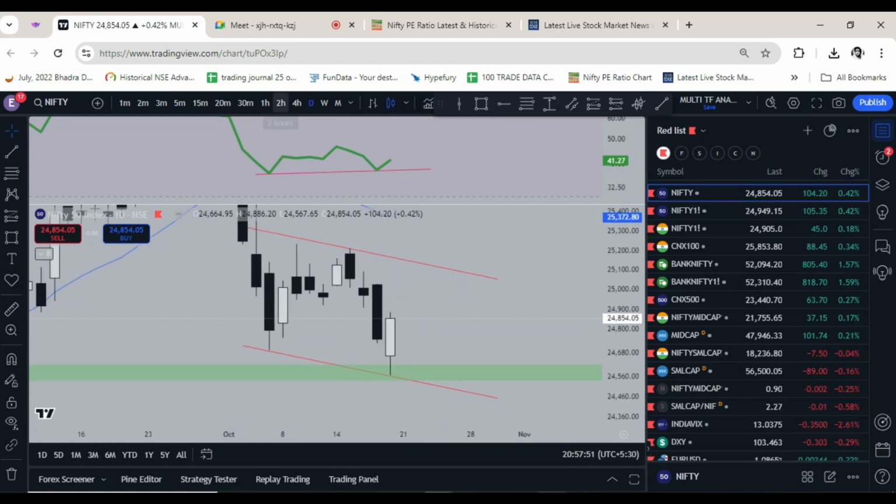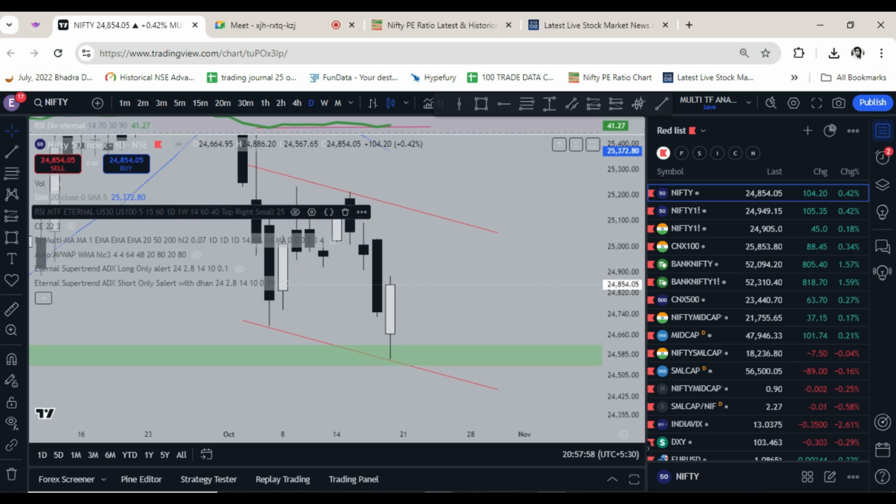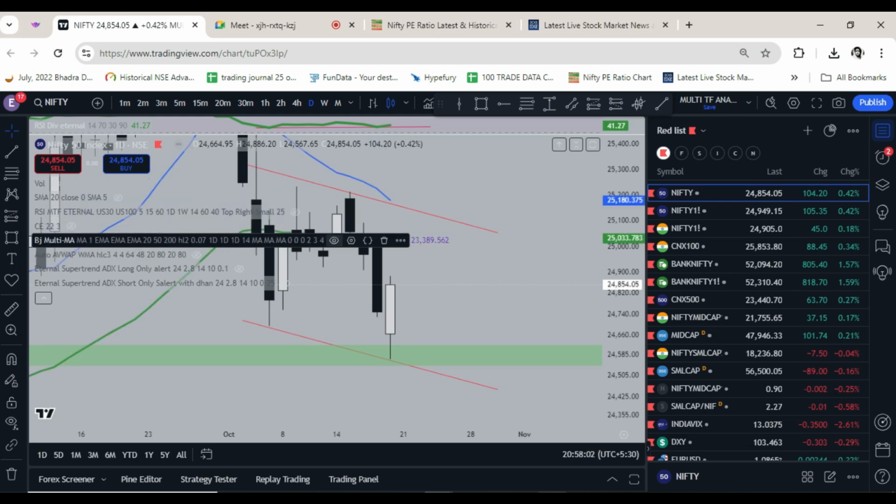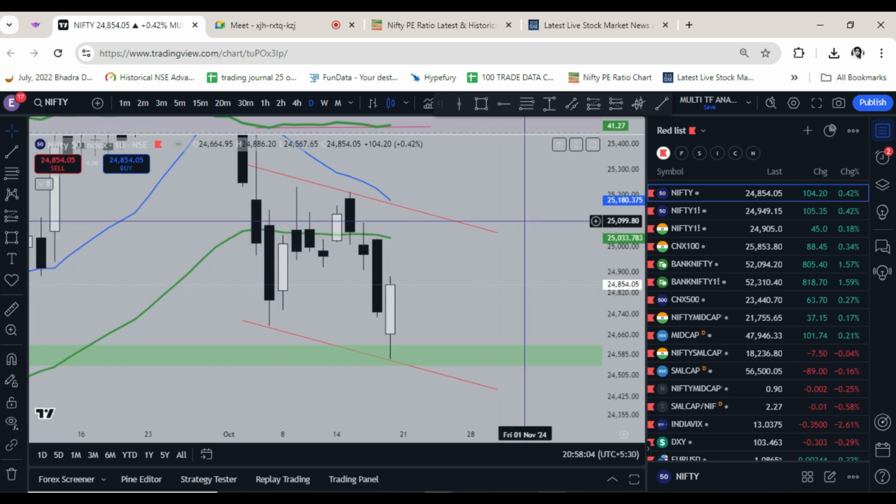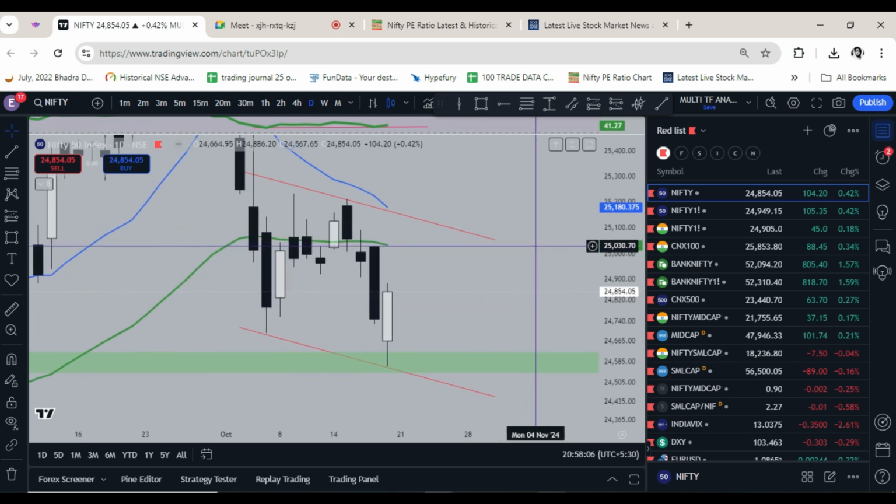Okay, and if we go on hourly time frame, and before that, let's do moving average analysis. Various moving averages. So 50-day is here at 25,000, and 20-day moving average at 25,178.